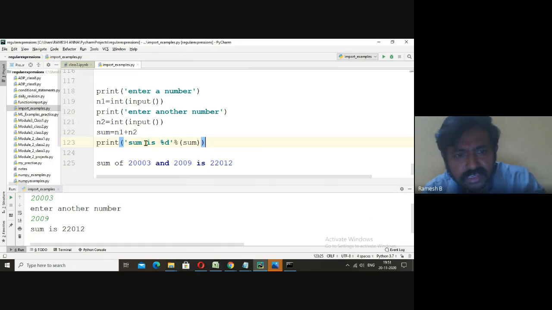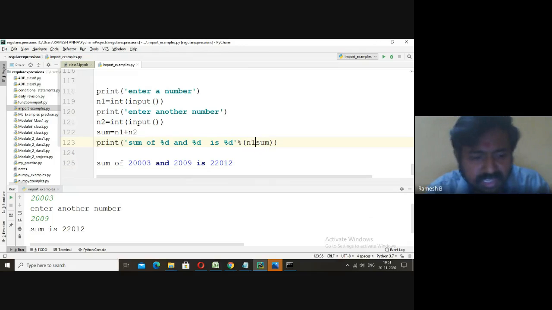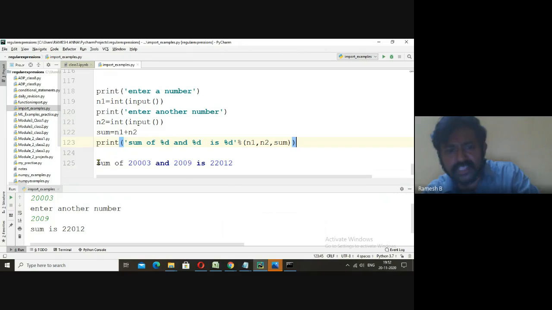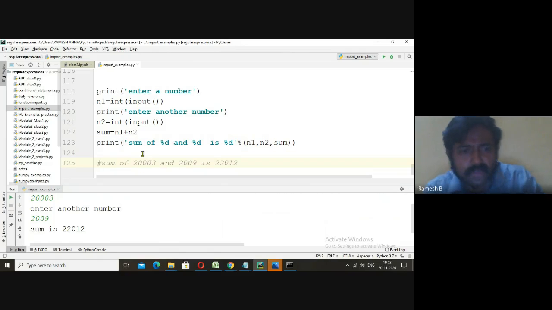Just see here, we want "sum of". Here it is percentage d, and percentage d, and percentage d. Here we need to pass three variables: n1, comma, n2, comma, sum. This we must do. Now this I will comment. Now I'll run this.